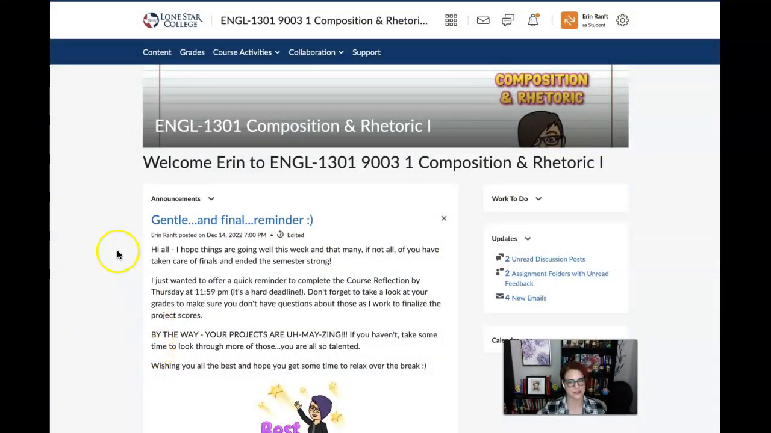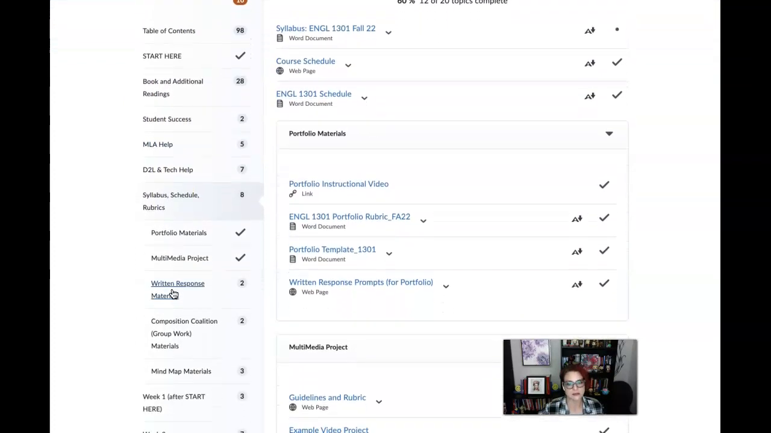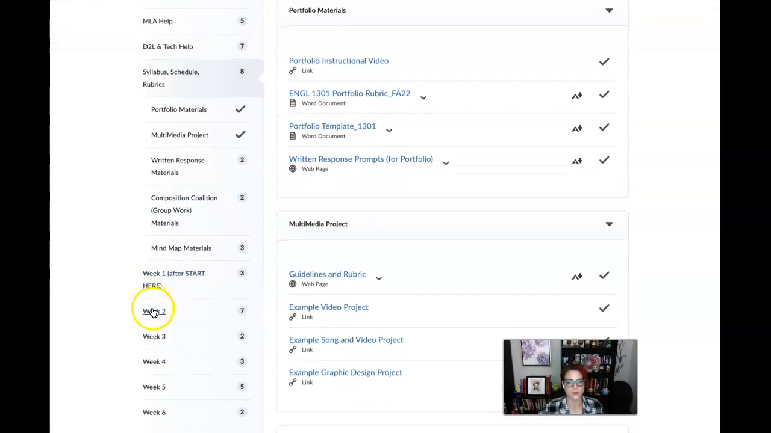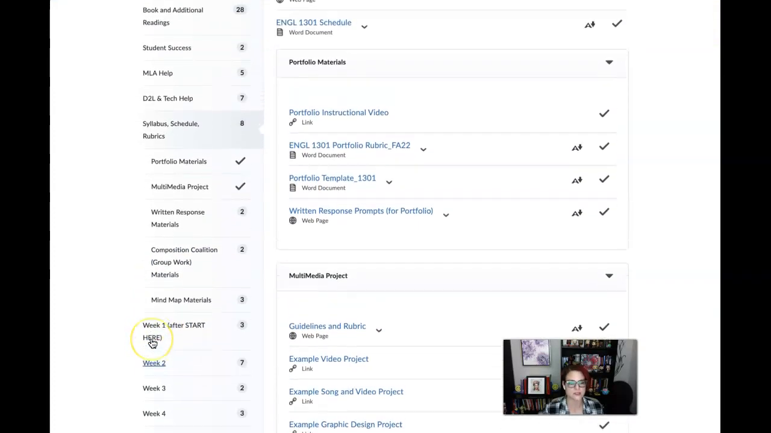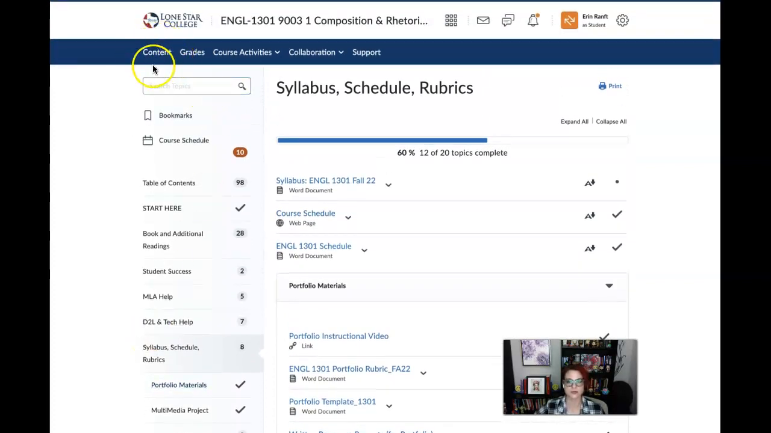So just keep that in mind. The content area is the space you'll want to get familiar with, whether you're in a comp course or a literature course. This is where you'll see the different weeks. If I scroll down, week 1, all the weekly information and assignments will be here. So make sure that the content area is on your radar.